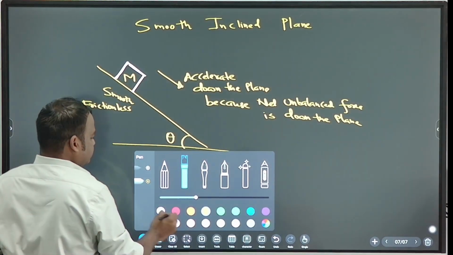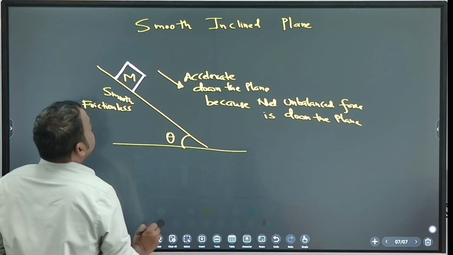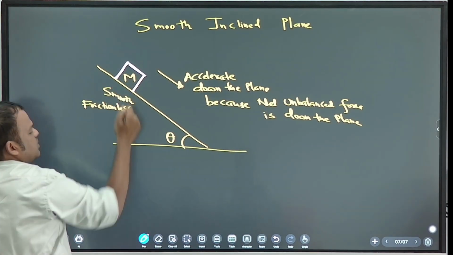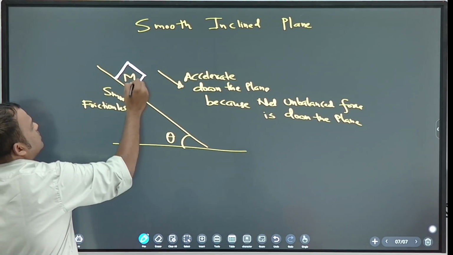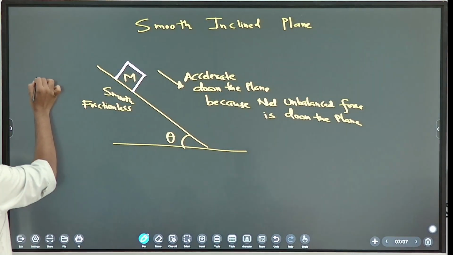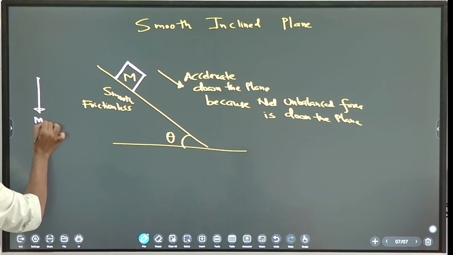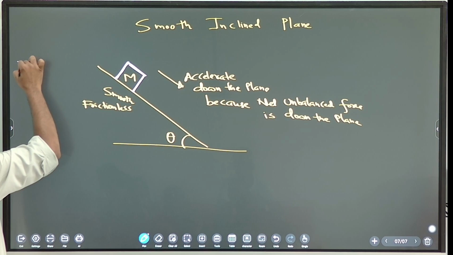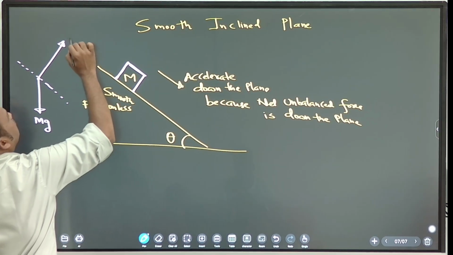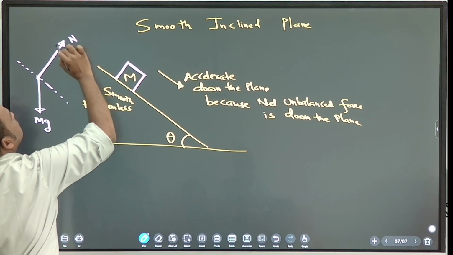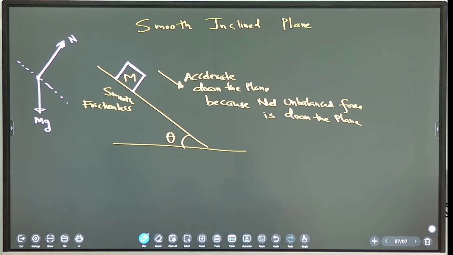We'll find. So first of all, you observe how many forces are acting on this. Okay, downward, what is the force? Downward, mg. Mg is downward, and normal force is perpendicular to surface. This is the normal force. Note down. Normal force. Okay. So two forces are there, normal and mg.